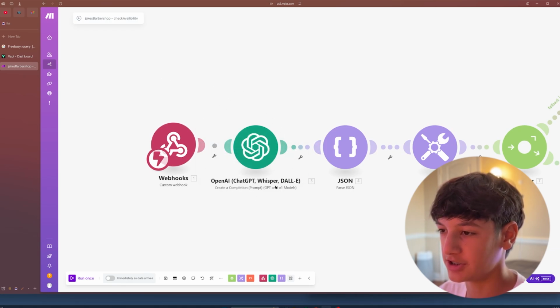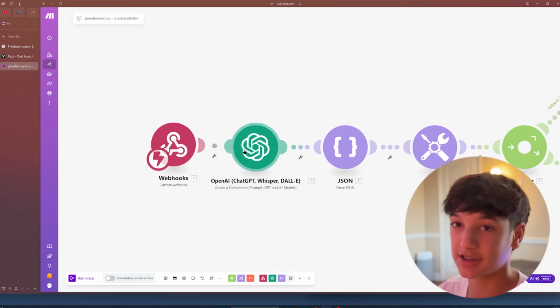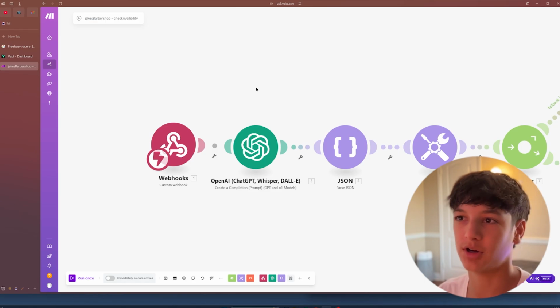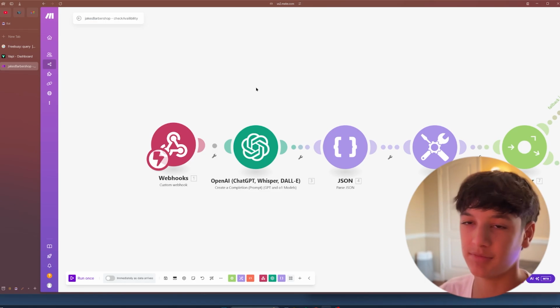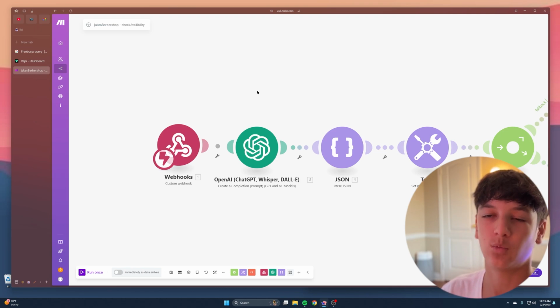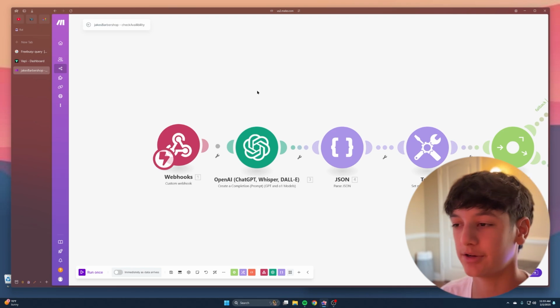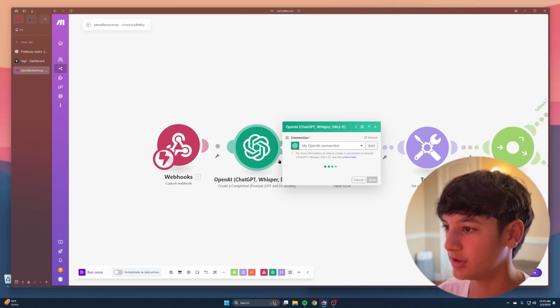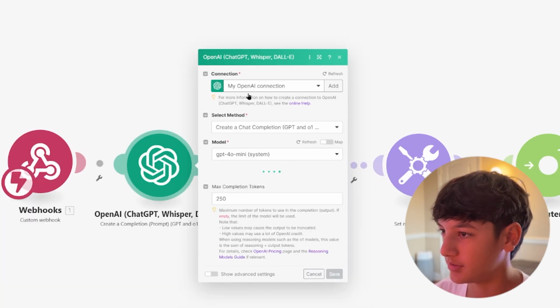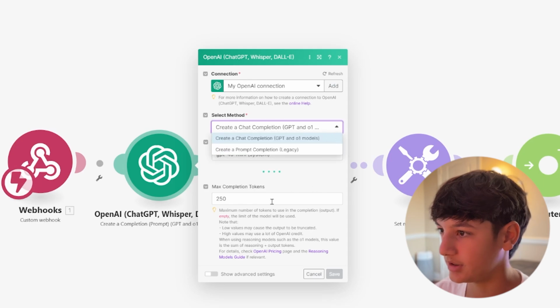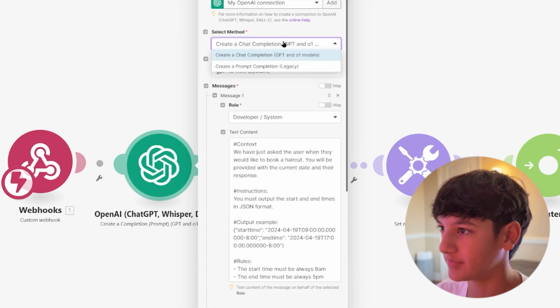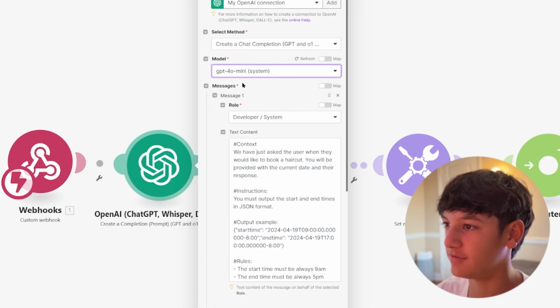And then, so here is ChatGPT. This is where the AI can decipher what the user's trying to say and make it into a time so the calendar can check whether that time is available or not. So here's my OpenAI connection. That's what I named it. And then you can create a chat completion. That's what you're going to want to select. And then for the model, I did the GPT-4o mini.